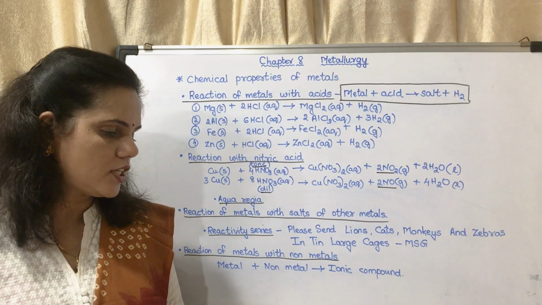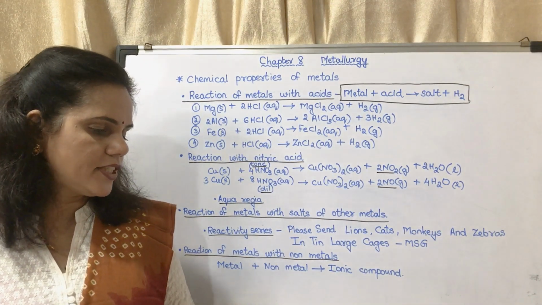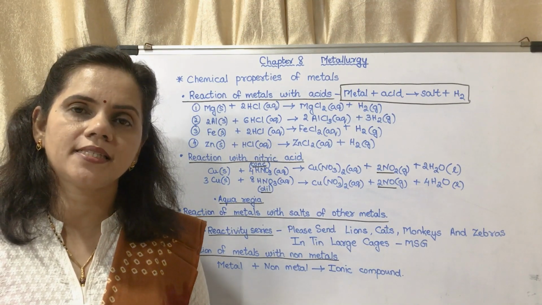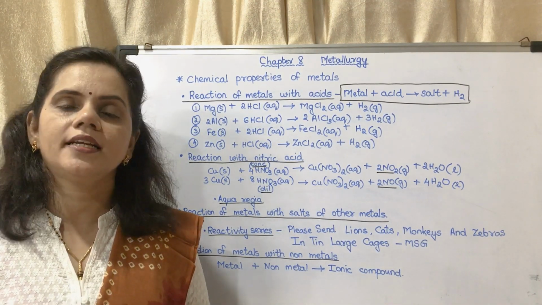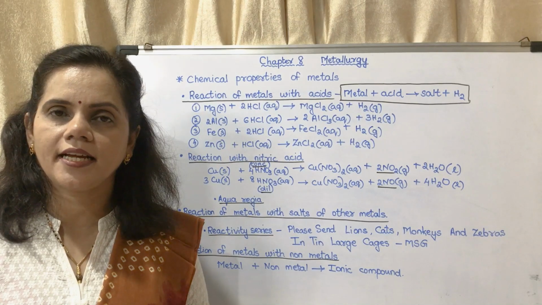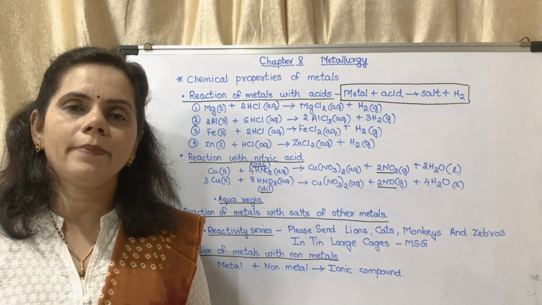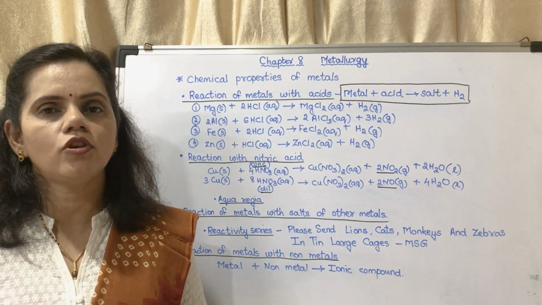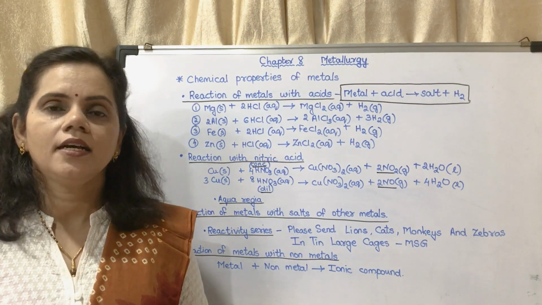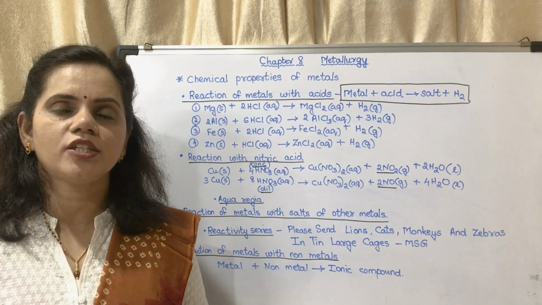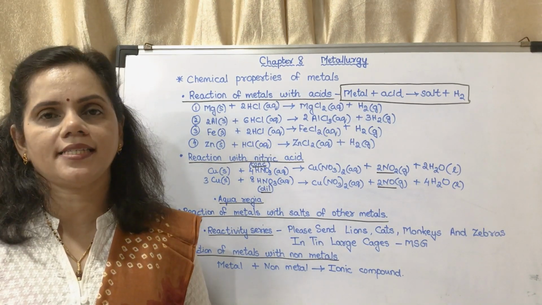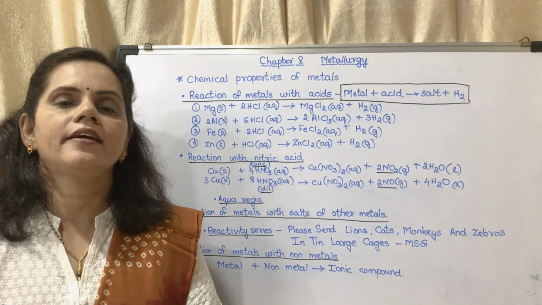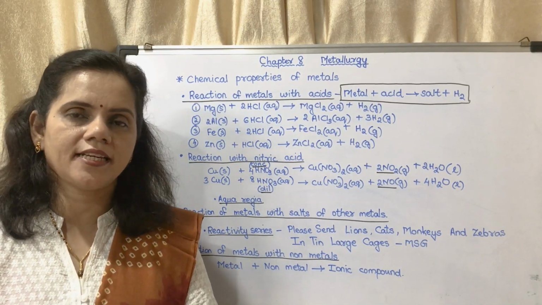Now there are some questions. In which test tube has a reaction taken place? The reaction has taken place in the first test tube. The reaction does not take place in the second test tube because copper is less reactive than iron. So copper won't displace iron. So the solution FeSO4 will remain as it is. So there will be no reaction in the second test tube. There will be a reaction in the first test tube.